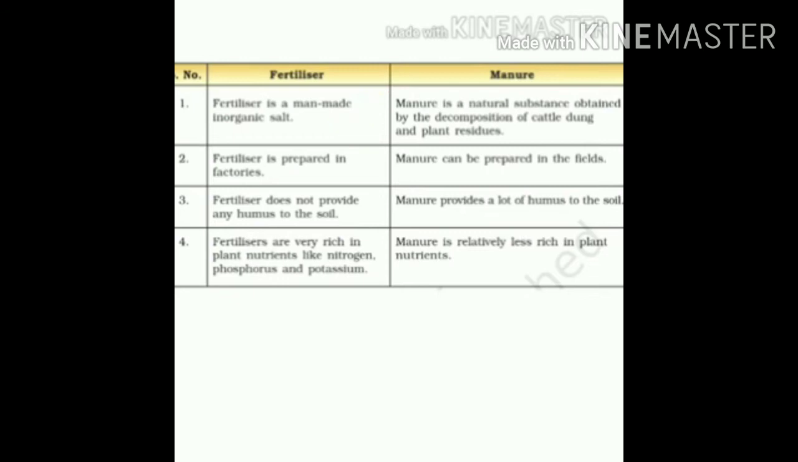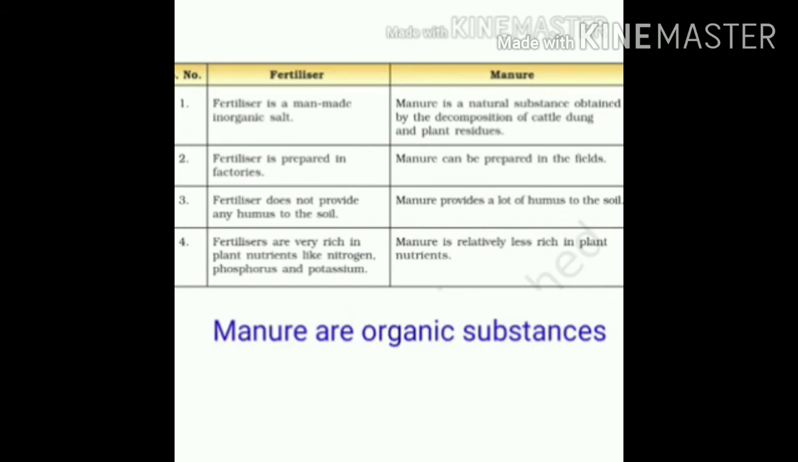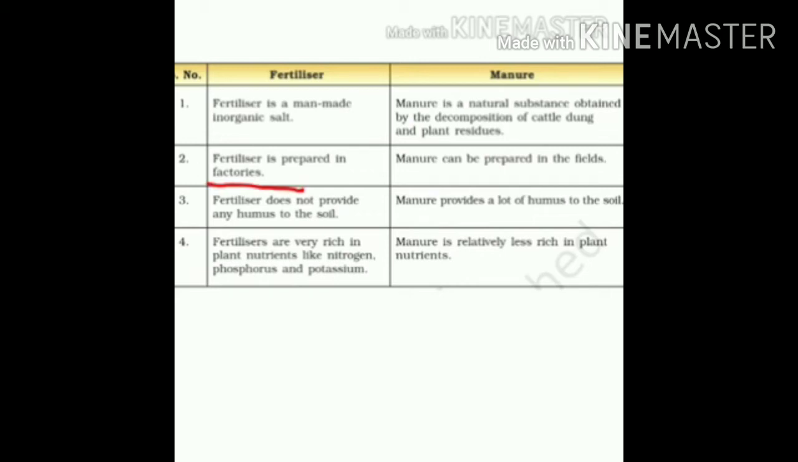Now, let's see the difference between fertilizers and manure. Fertilizers are man-made, and already I said that it is full of chemicals. So it is called an inorganic substance, while manures are produced from plant and animal waste. So it is called an organic substance. Next, preparation. Fertilizers are prepared in factories while manures are prepared in the field. Fertilizers do not contain humus. Why? Because they are not produced naturally. That's why. Manures have a large amount of humus because they are produced from natural things like plants and animals.